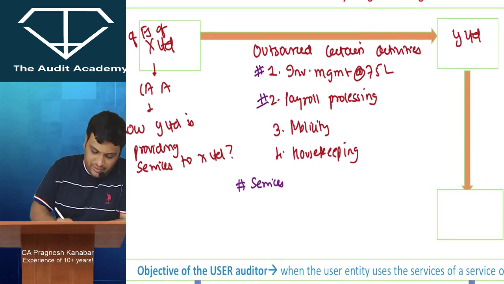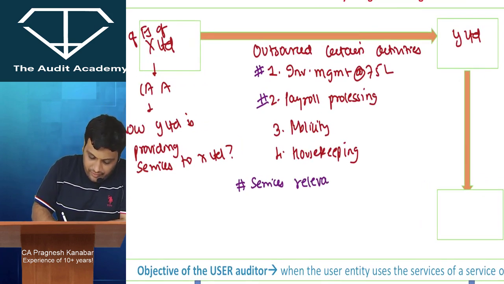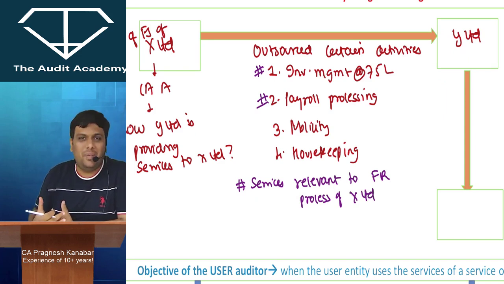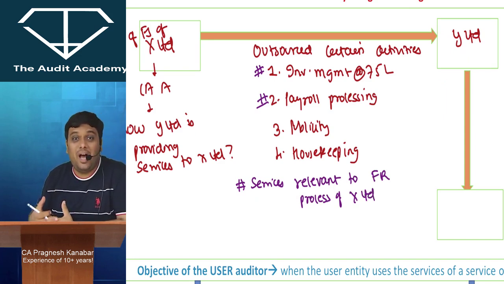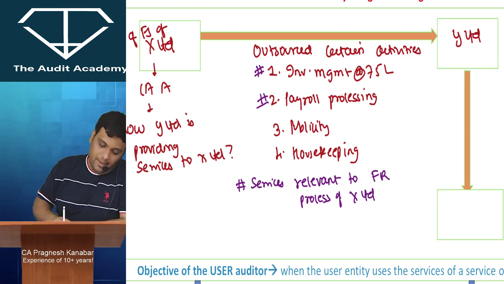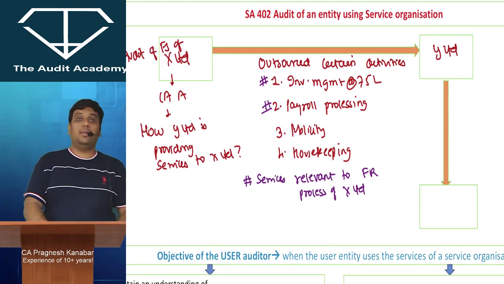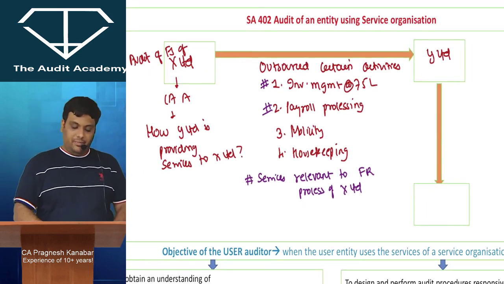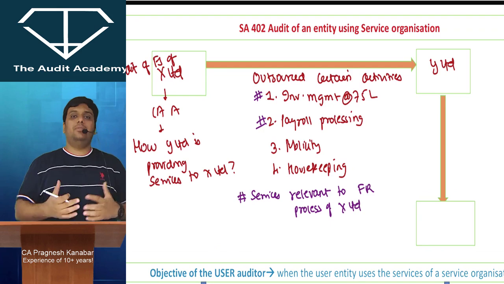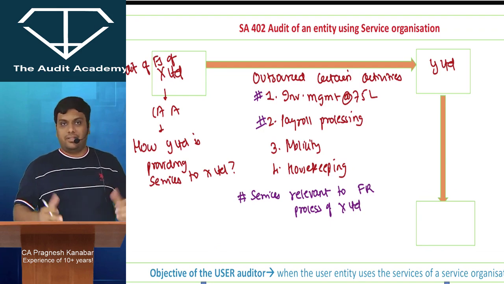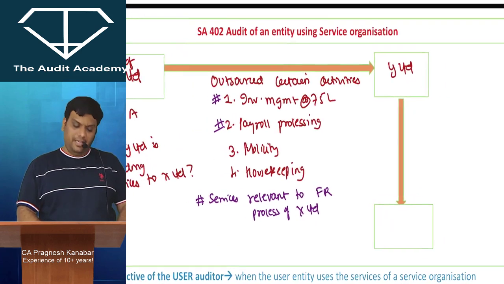These are services which are relevant to the FR process, the financial reporting process of X Limited. Publicity and housekeeping is not something that will impact the day-to-day accounting system. But obviously inventory management and payroll processing is something that will impact the day-to-day accounting system of X Limited. Now in exams we can't keep on using X Limited, Y Limited and so on. So let me start giving them names.